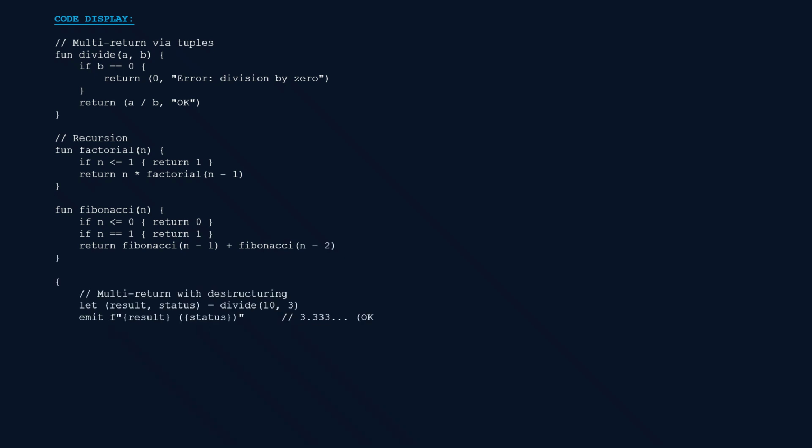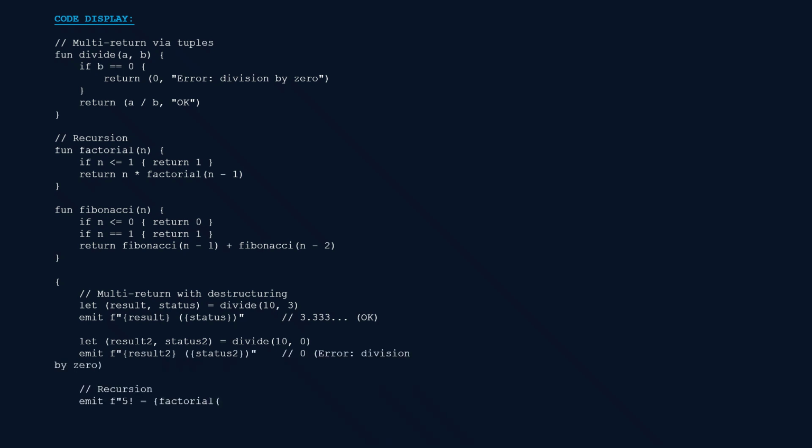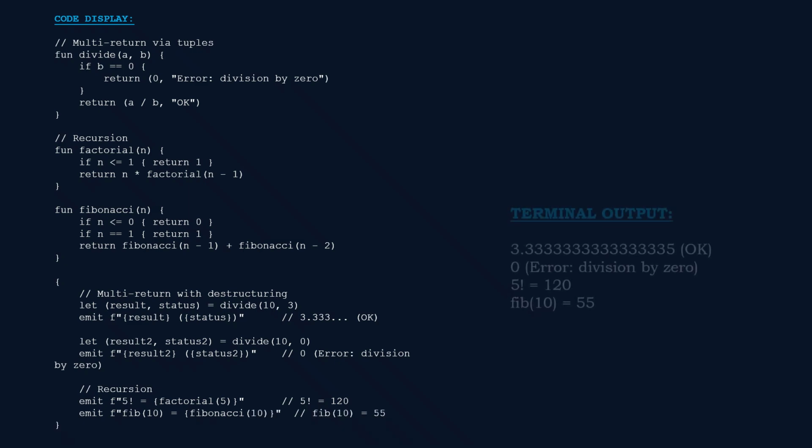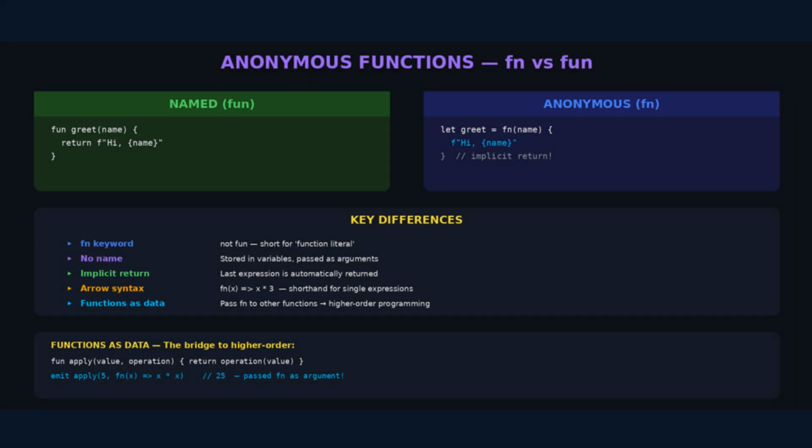And recursion works exactly as you'd expect. Here's factorial and Fibonacci, a function calling itself with a smaller input until it hits the base case, clean and direct. Anonymous functions use the fn keyword and have no name.